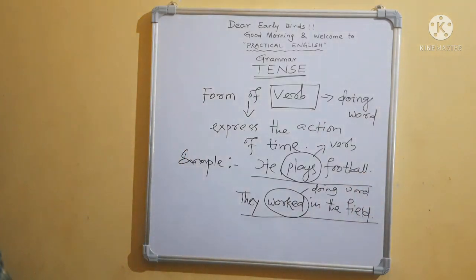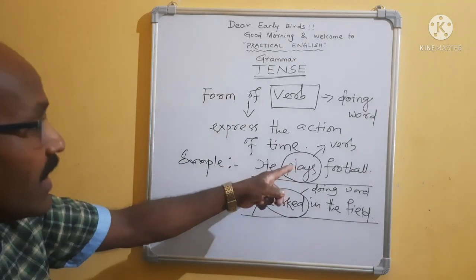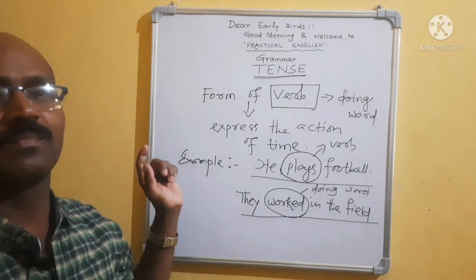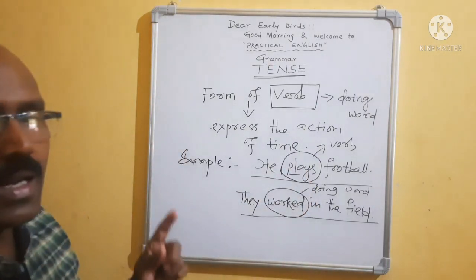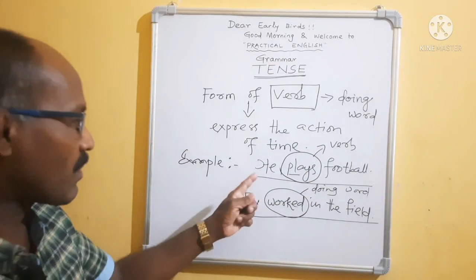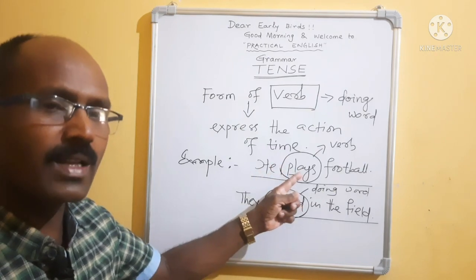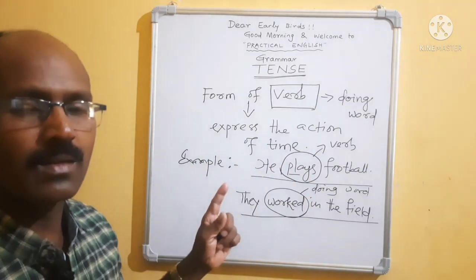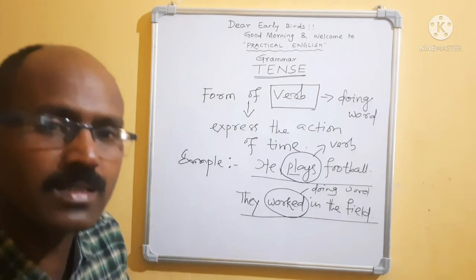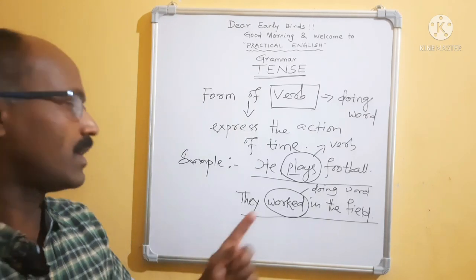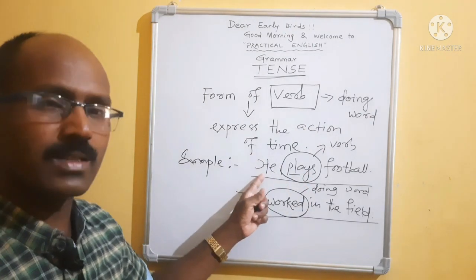Okay. Here is the verb. This verb indicates the time. Plays means play, played, played. He is third person, so we have used s after play, because if the subject is a singular number, then the verb takes s or es. So he is a singular number.